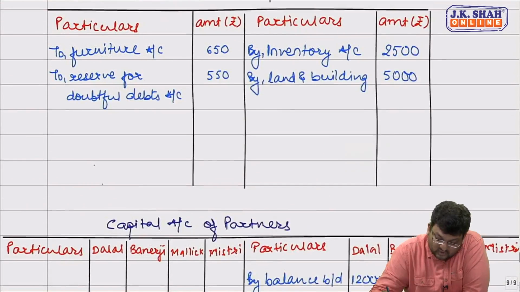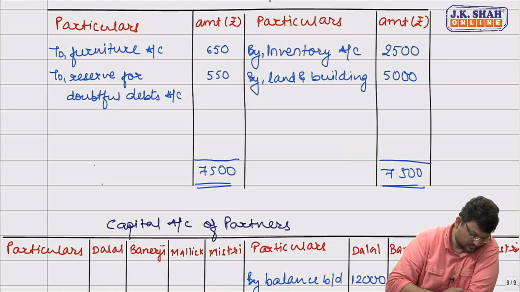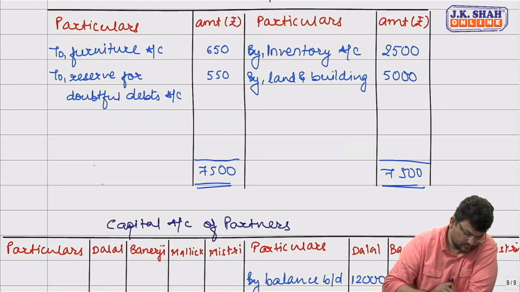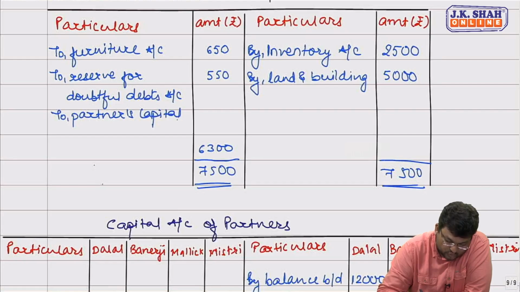So let's firstly close revaluation. Profit in revaluation comes to 6,300, which will be distributed among partners in their old profit sharing ratio. Will be distributed between Dalal, Banerjee and Malik.